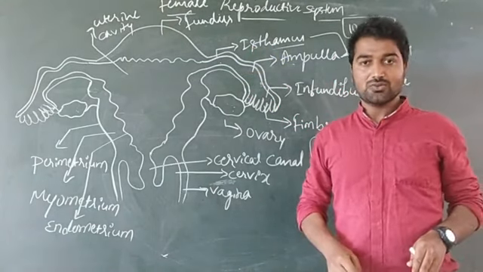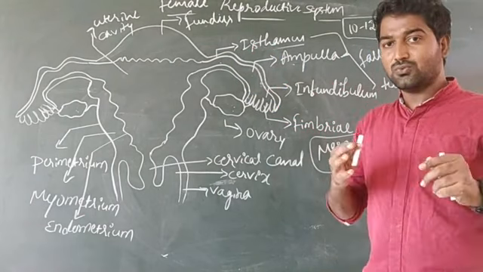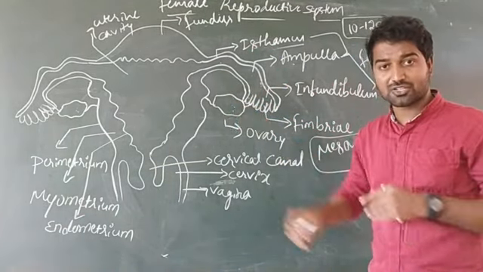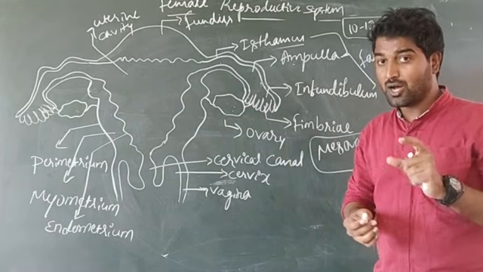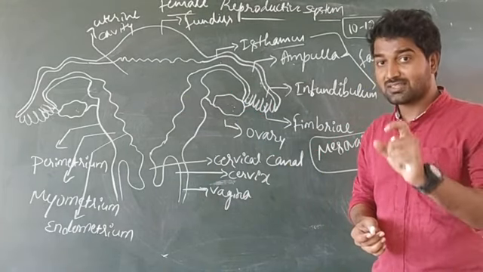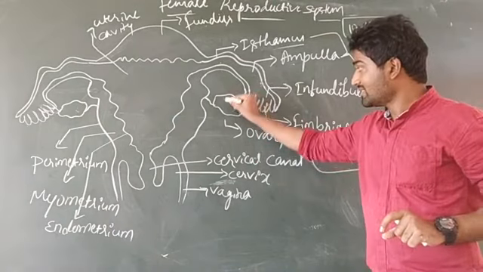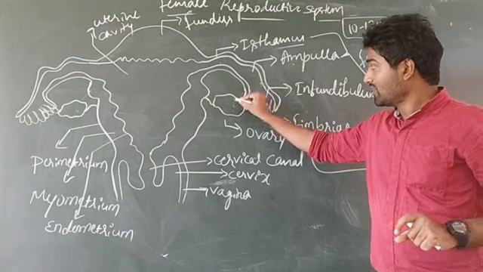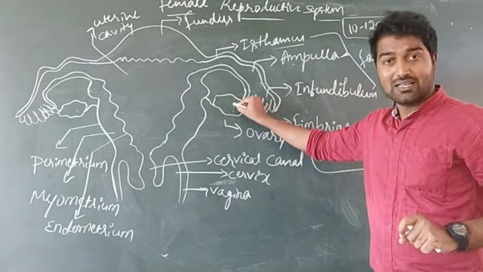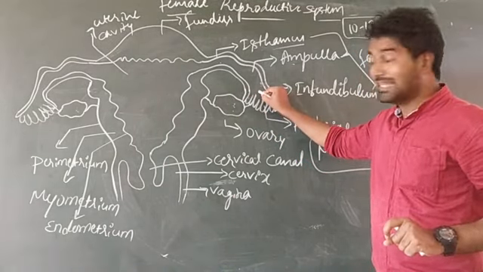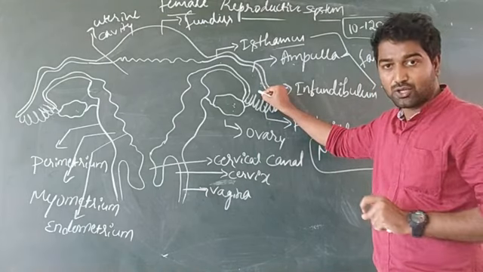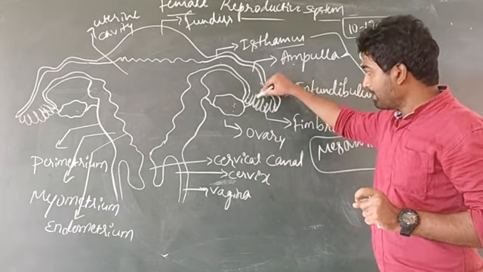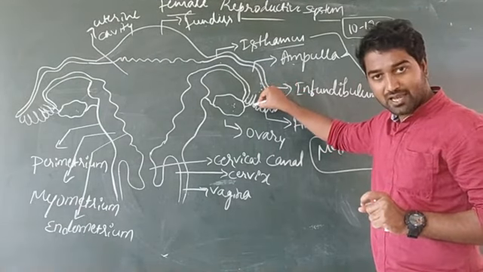Okay. Now, I will tell you one more time. These ovaries are responsible for the production of ova. And now, dear students, listen carefully. Ovaries are responsible for the production of ova, and that ova or egg is collected by the infundibulum. This is the part of the fallopian tube. Ova or egg is collected by the infundibulum by the help of fimbriae.